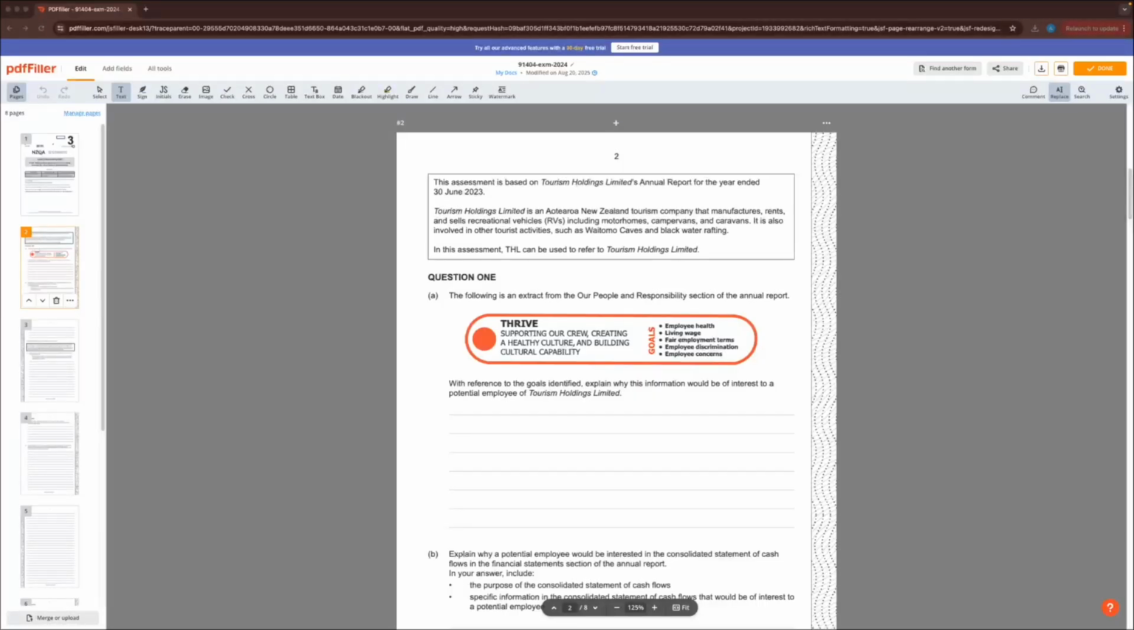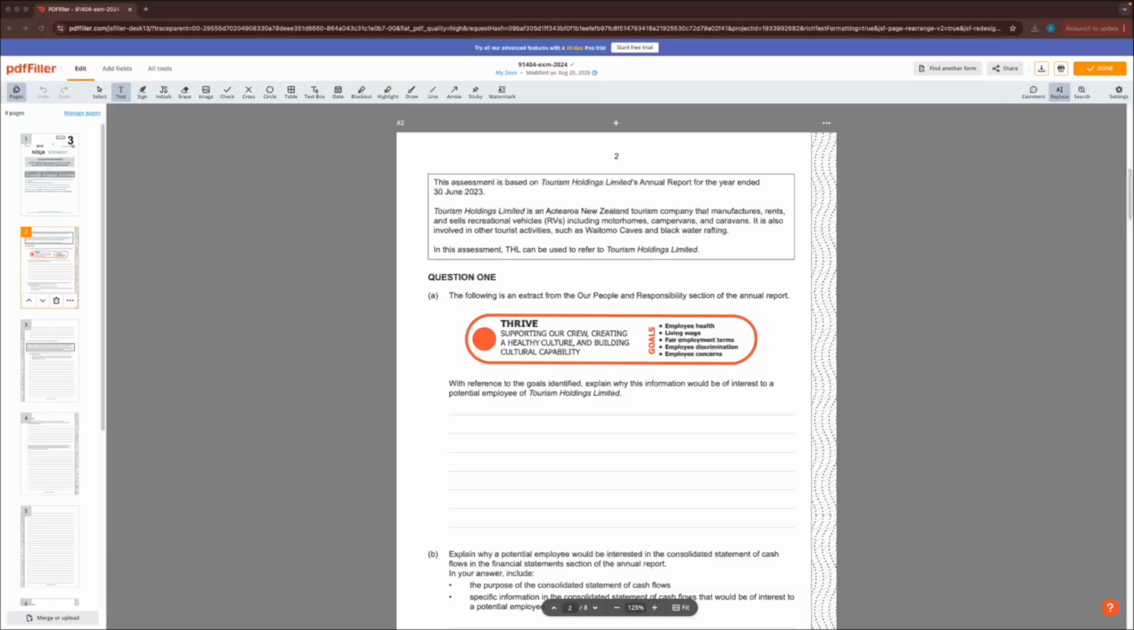Okay guys, so coming on to the start of the report here, we're going to be looking at a company called Tourism Holding Limited, and we're going to be looking at their annual report for the end of the year, 30th of June 2023. So a bit about the business. It's from Aotearoa, New Zealand. It's a tourism company. It manufactures, rents, and sells some RVs, so some camper vans, motorhomes, and caravans to tourists who are coming here to check out the country, or from the country as well. And it's also involved in other tourist activities, such as the Waitomo Caves and black water rafting. And we can refer to it as just its abbreviated form, THL.